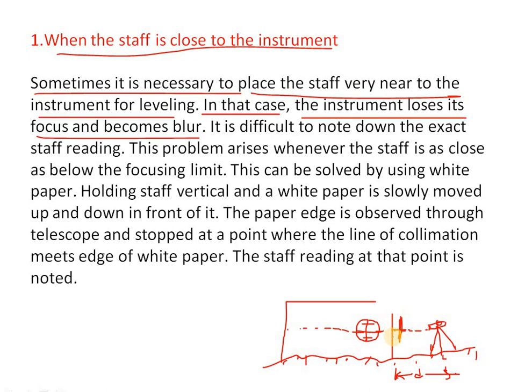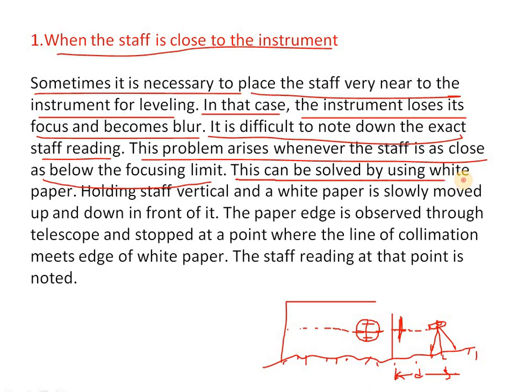So when the staff is near, we cannot see it properly. In order to rectify this difficulty, we have to keep a white paper. That is, it is difficult to note down the exact staff reading. This problem arises whenever the staff is as close as below the focusing limit. So this can be solved by using white paper.